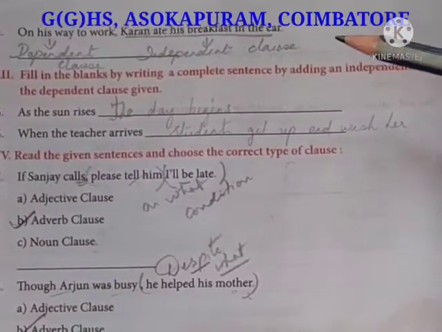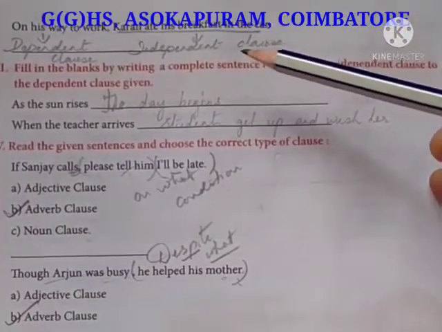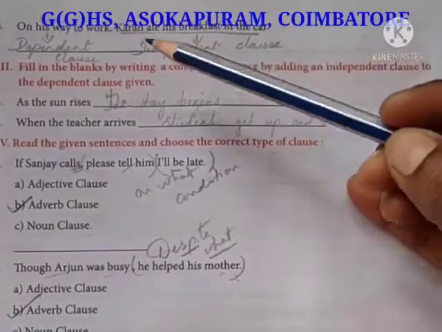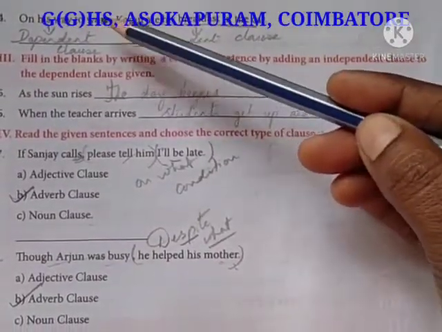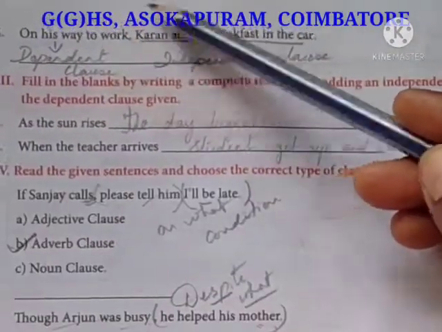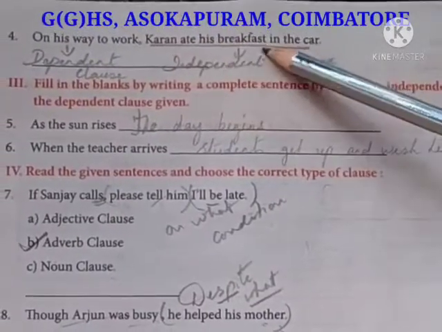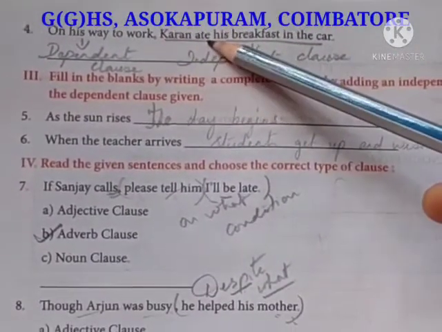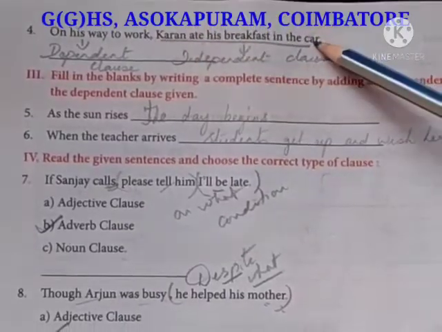Next one, on his way to work, Karan ate his breakfast in the car. "On his way to work" is a dependent clause. It is depending on the main clause. "Karan ate his breakfast in the car", there is a subject and there is a verb and it can stand on its own.